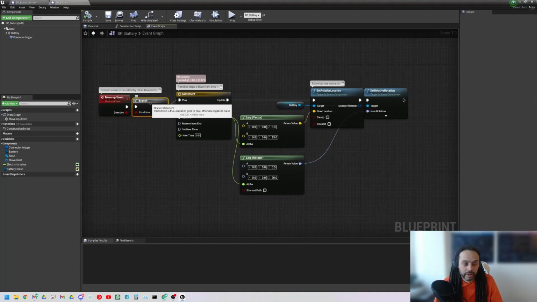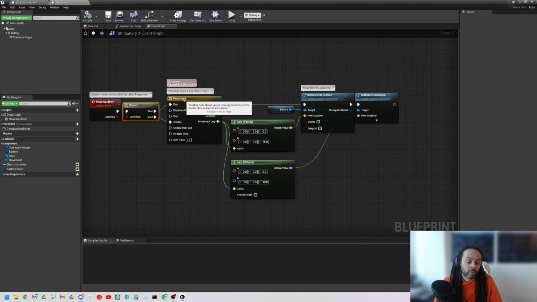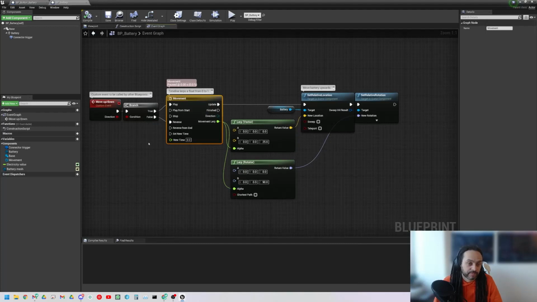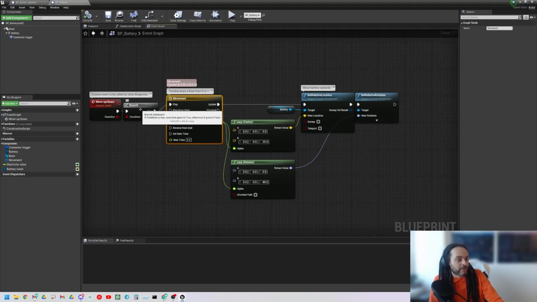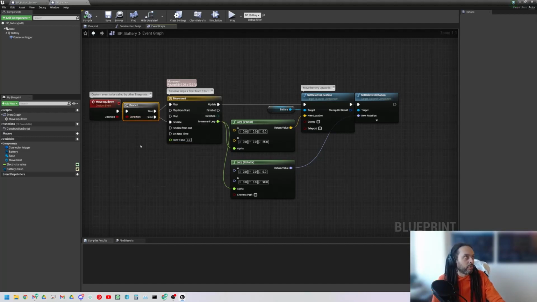So we have a branch here. A branch statement basically checks if the condition is true. If it is, then this top pin fires, or true, and if it's false, it will go down here. Okay. So can someone tell me actually what this branch will do to this movement timeline? Anyone want to take a guess? It'll start the movement timeline to update your location. Yeah. So how is this going to look in game here? We've got like a true and false. If this comes through true, what motion is going to happen?